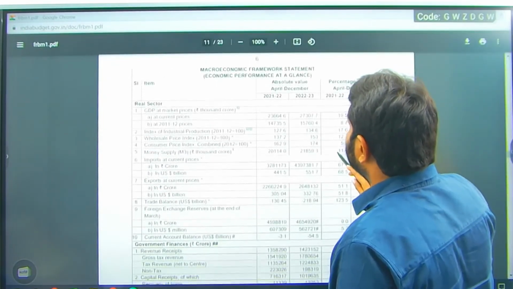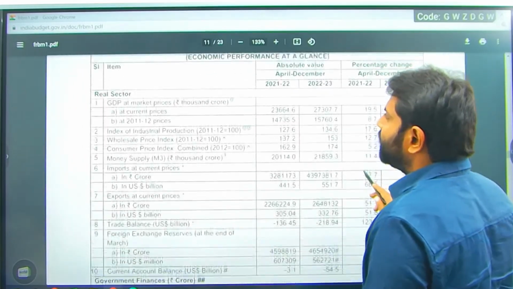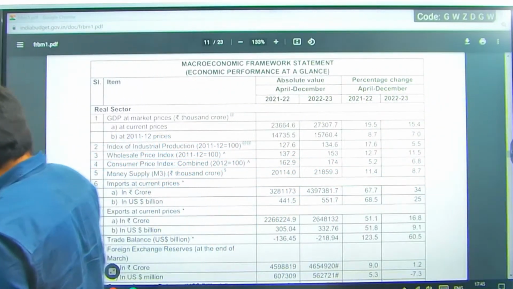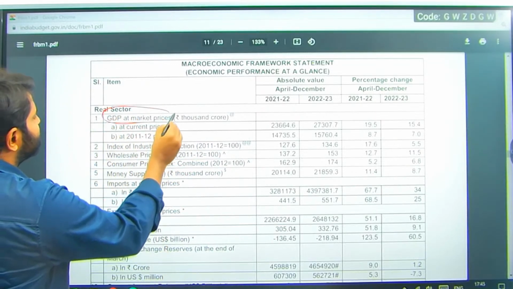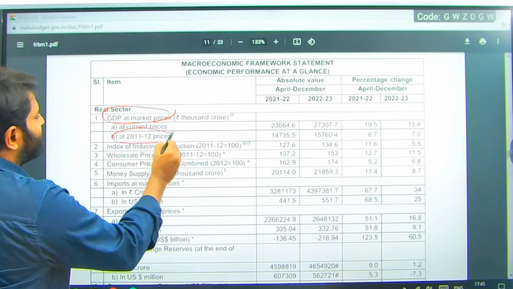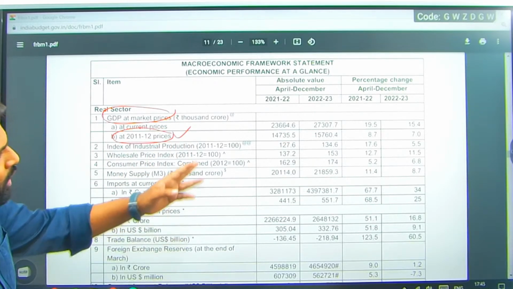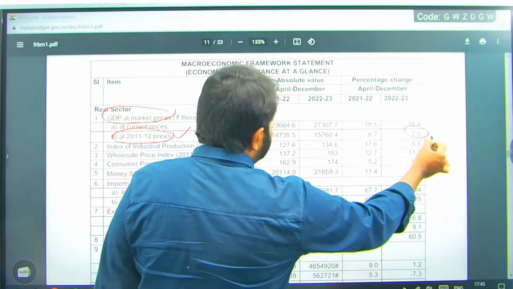So this is the macroeconomic framework statement, one of the important statements which you need to keep in mind. We calculate GDP at market prices, at constant prices, which are 2011-12 prices. The growth rate percentage change, if you can see, 7%.